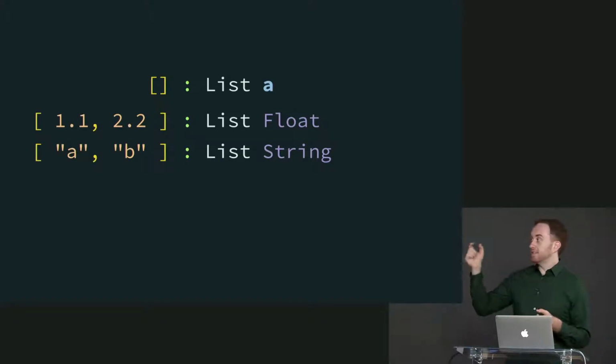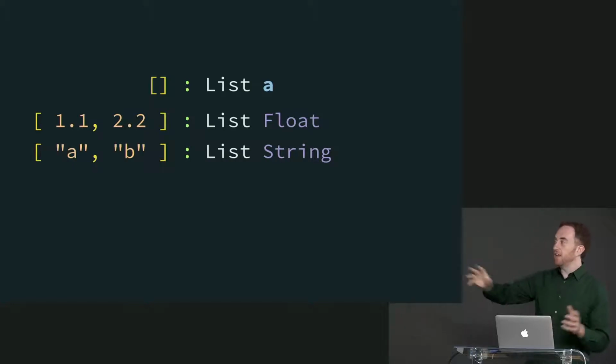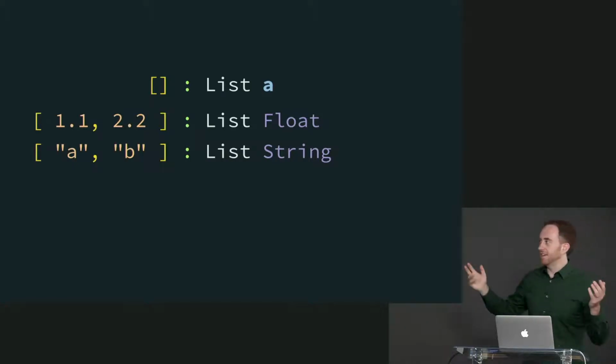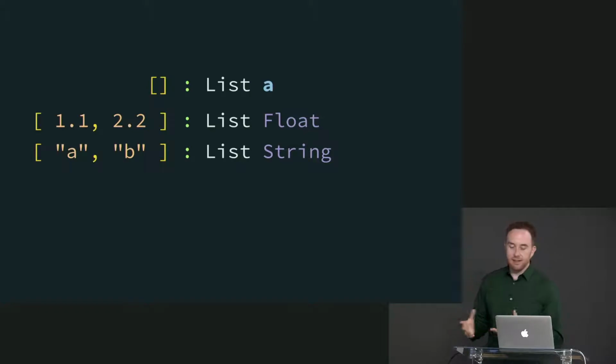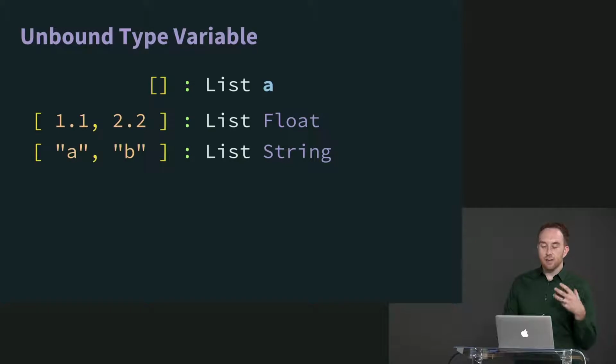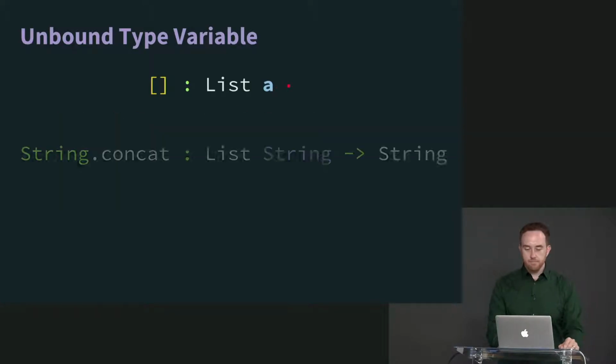If you want, you can stick a list of floats together with a list of a, a lowercase a, and that'll work. You can attach an empty list to anything you want, because it's empty, it's harmless. You can smash a million of them onto a list of floats or a list of strings, and that'll totally work because an empty list is compatible with any other list type. So this is an unbound type variable, and it means that it works anytime you expect a list with any type parameter. You can always give it an empty list. You can always give it any list that still has an unbound type parameter.